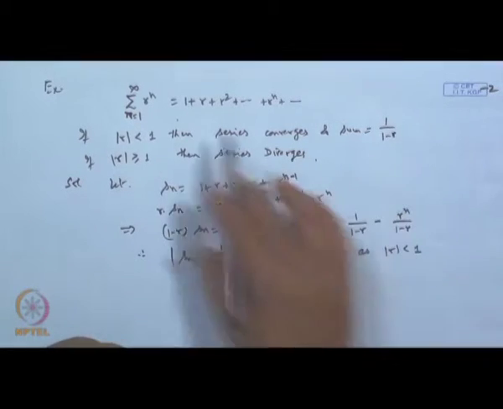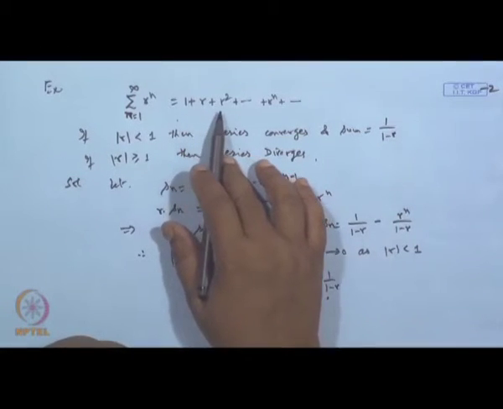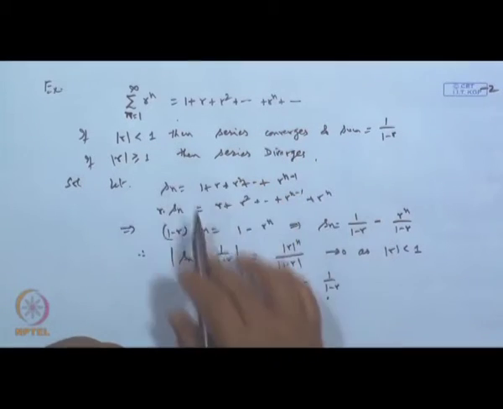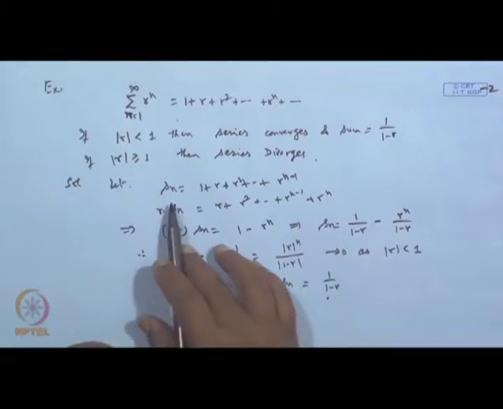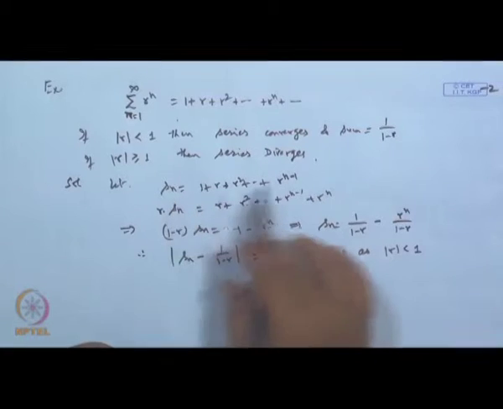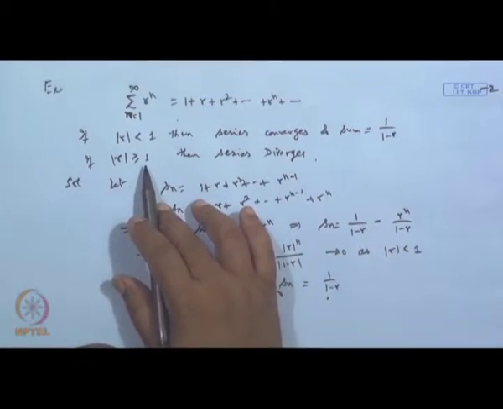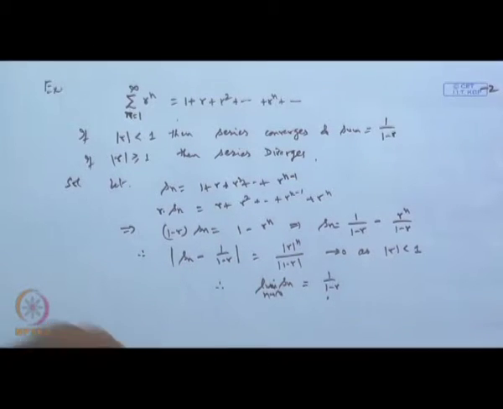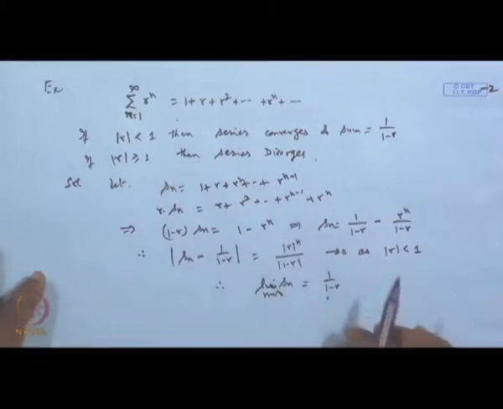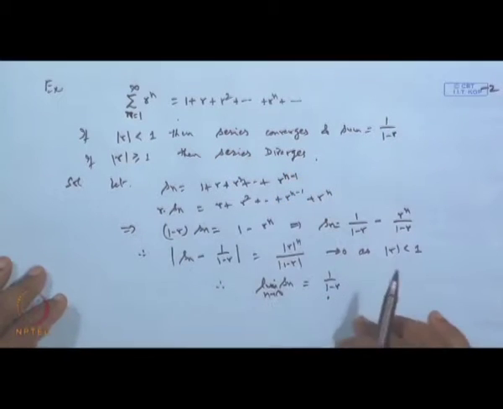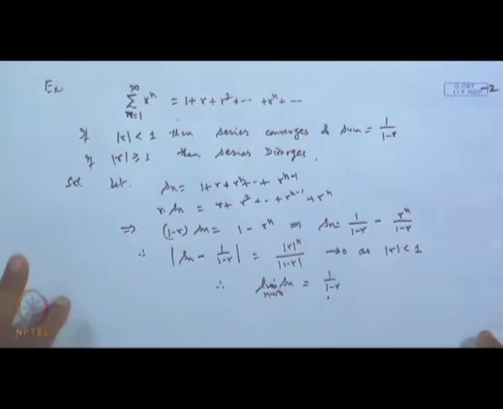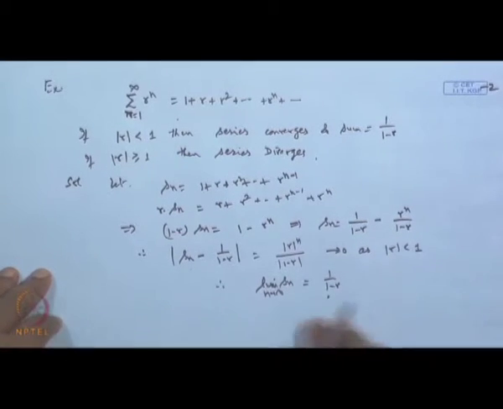For r equal to 1, obviously the terms are 1 plus 1 plus 1 and so on, so up to S n will be n. So when n is infinity, the limit of S n tends to infinity. So it will diverge. For r greater than 1, we will see in due course that it also diverges. In fact, the limit will not exist and it will go to infinity. So that we will come to, and obviously we can find out the sum.